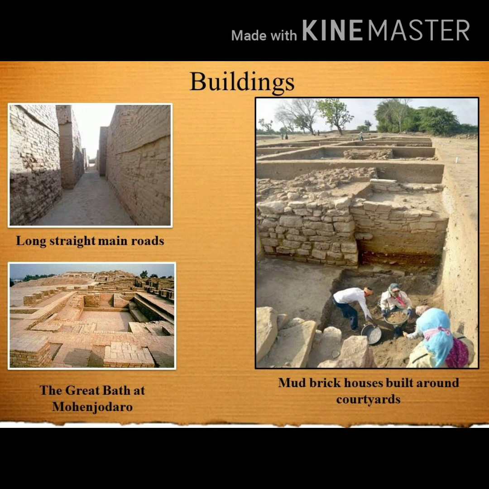So at that time the people were very creative. As you can see in the picture, they were having long straight main roads and that too were linked with the smaller lanes in the cities. Next they were having great bath at Mohenjo-daro. It is having huge tank and the changing rooms around the tank. Then the mud brick houses which were built around the courtyards and they were having the upper and ground floors. It is so nice to see such creative buildings at that time.